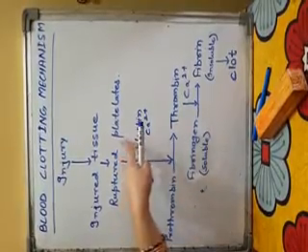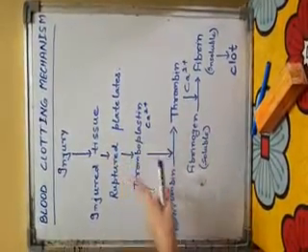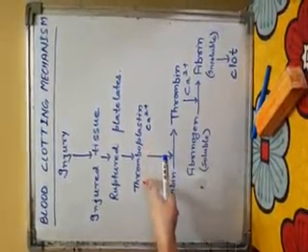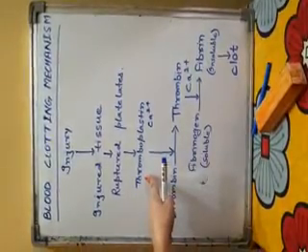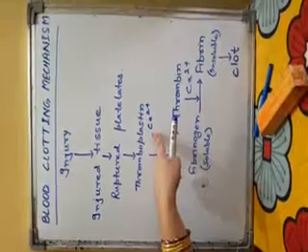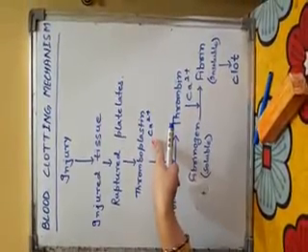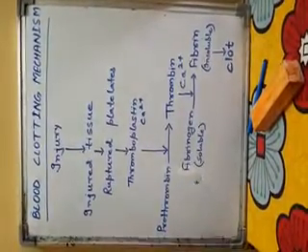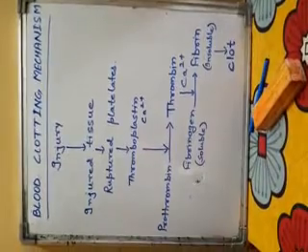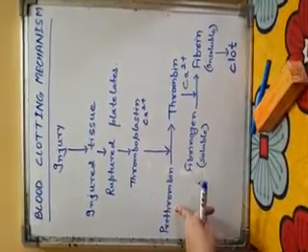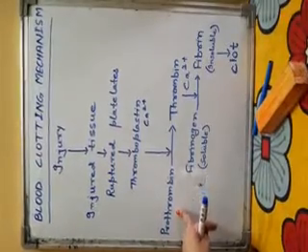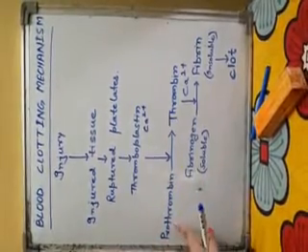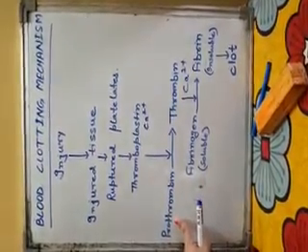The ruptured platelets release a substance called thromboplastin. This thromboplastin, in the presence of calcium ions, acts on a plasma protein called prothrombin. Prothrombin is a protein present in plasma and it is formed in the liver in the presence of vitamin K. Vitamin K is essential for the formation of prothrombin inside the liver, and after formation it gets mixed into the plasma.